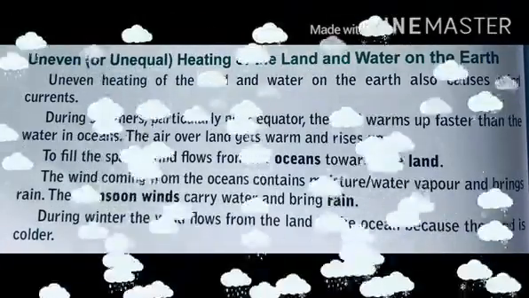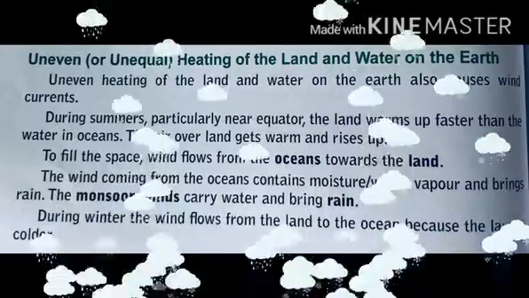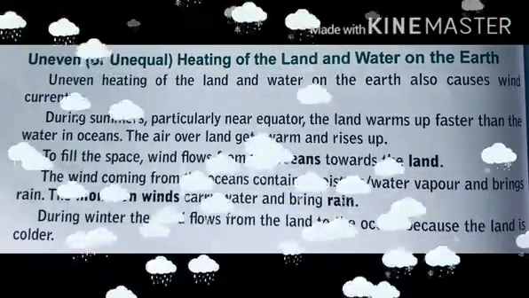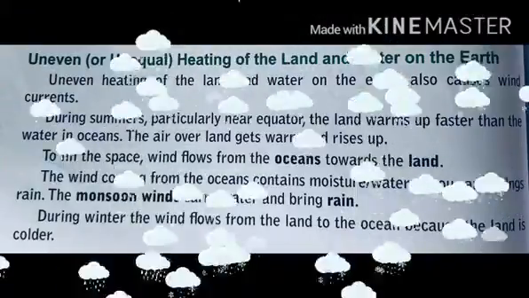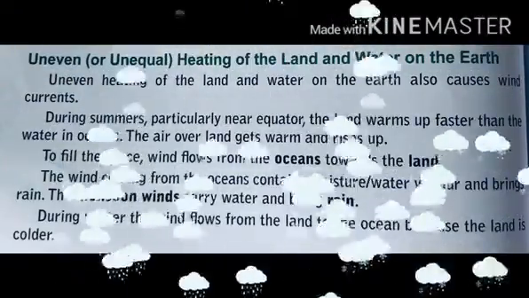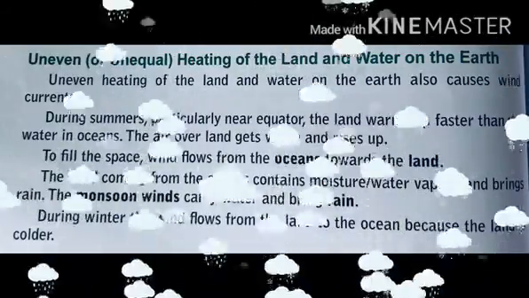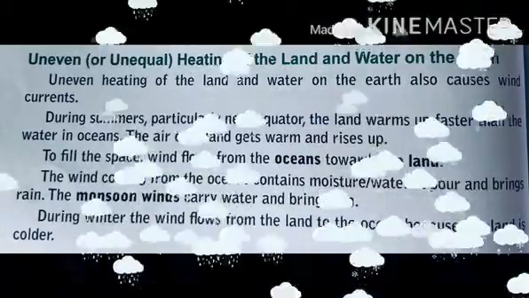Uneven heating of land and water on the earth also causes wind currents. During summer, particularly near the equator, the land warms up faster than the water in the ocean. The air over land gets warmed and rises up. To fill this space, the wind flows from the ocean towards the land. The wind coming from the oceans contains moisture or water vapor and brings rain. The monsoon wind carries water and brings rain.